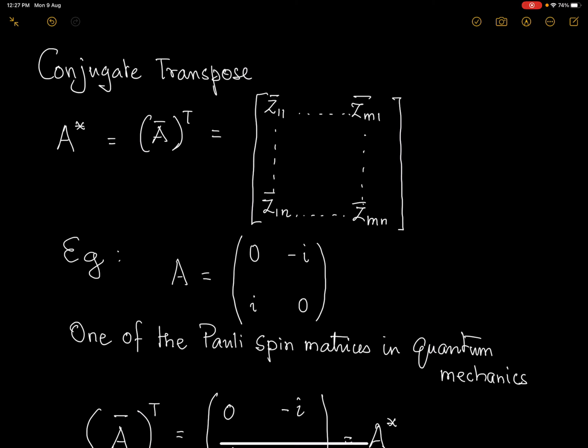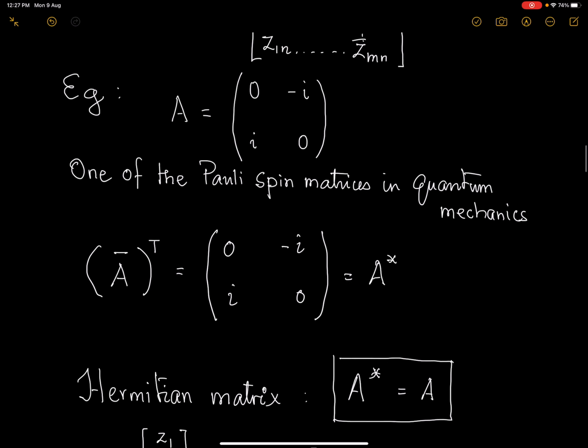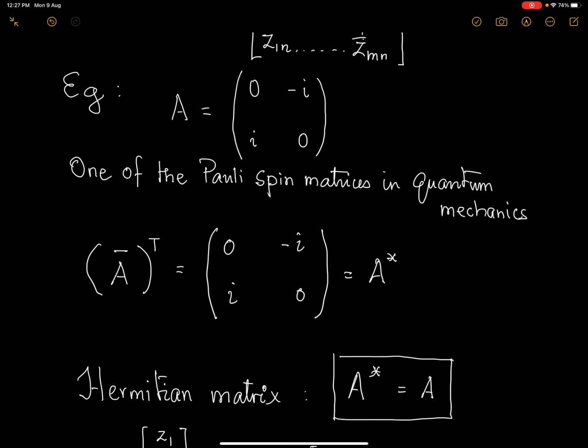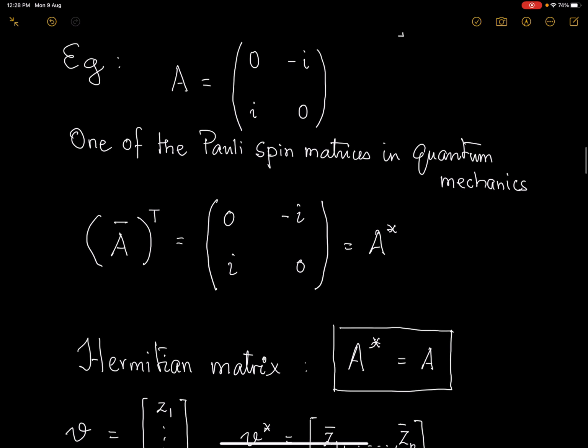So now, what is A bar here? A bar is nothing but [[0, -i], [i, 0]]. Then you can transpose it, so it gives me back [[0, -i], [i, 0]]. And this is what is A bar transpose. So we found something very interesting.